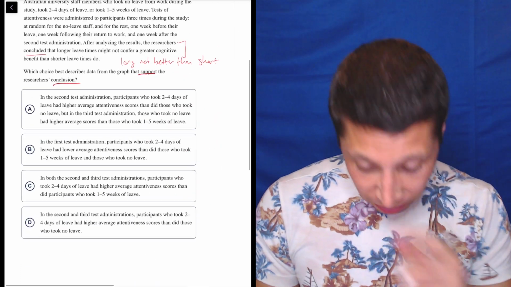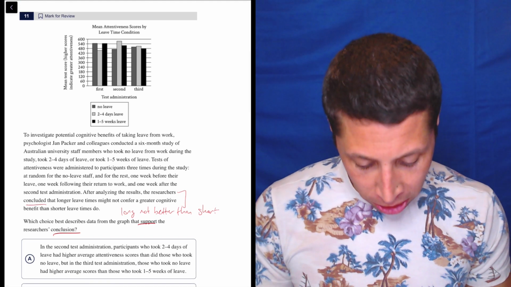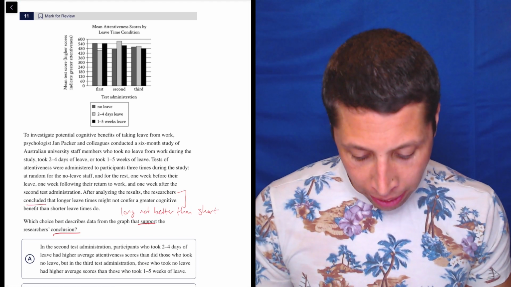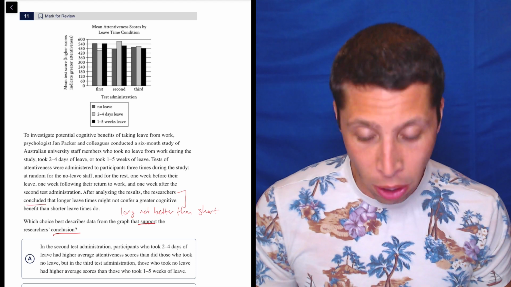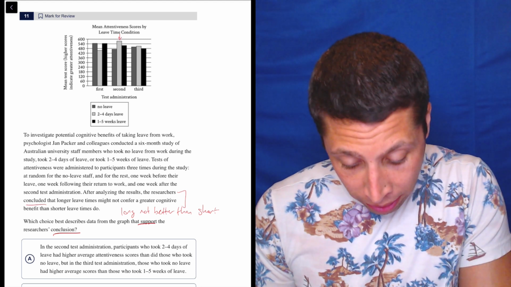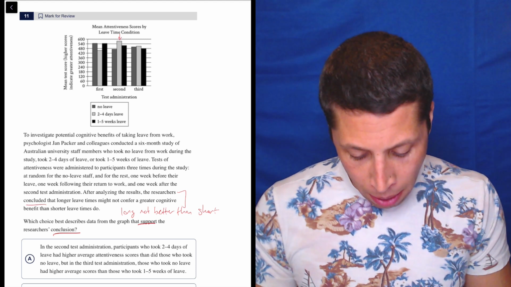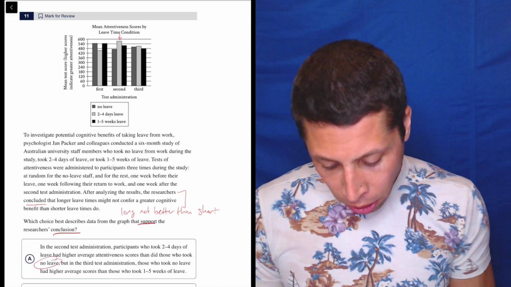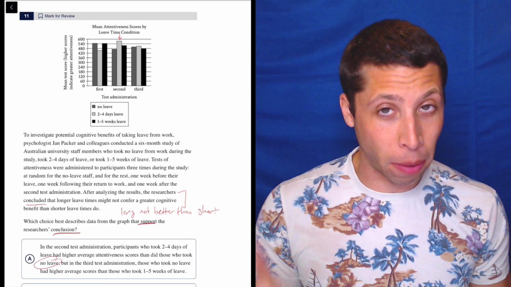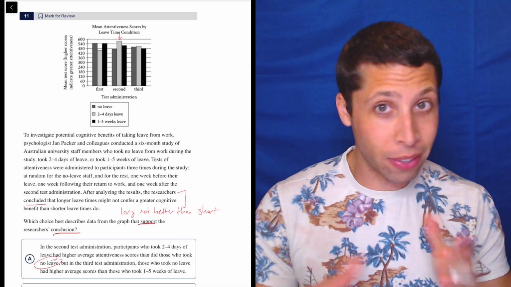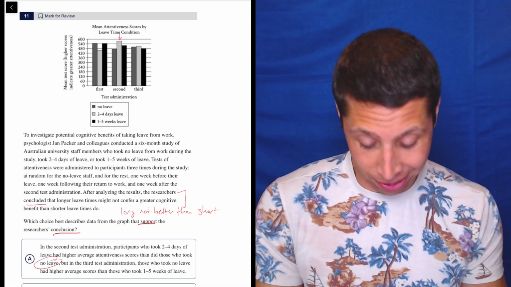Choice A. In the second test administration, participants who took 2 to 4 days of leave had higher average attentiveness scores than those who took no leave. Okay, now that's true. That's this bar compared to the one to the left of it. But why are we talking about people who took no leave? That's not really part of my dumb summary, right? We're talking about long versus short. No leave is not short or long. It's none, right? So that's slightly different.